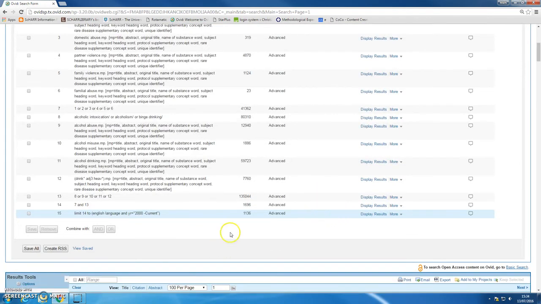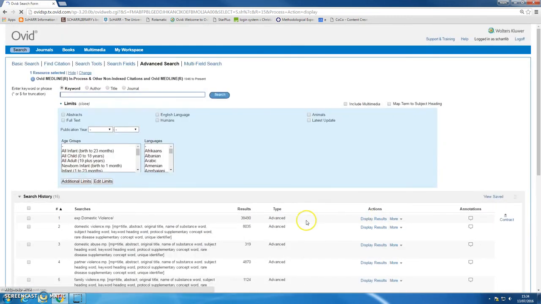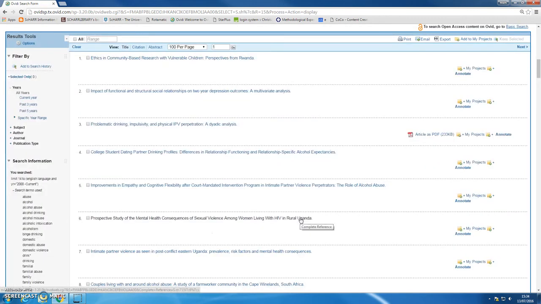So, having got the results down to a number you're happy with, it's time to have a look at what you've found and see if it's available to you. Remember that when you're searching databases like Medline, you're searching the entire published literature. It's not just what's available at the University of Sheffield, so some of it will be and some of it won't be.